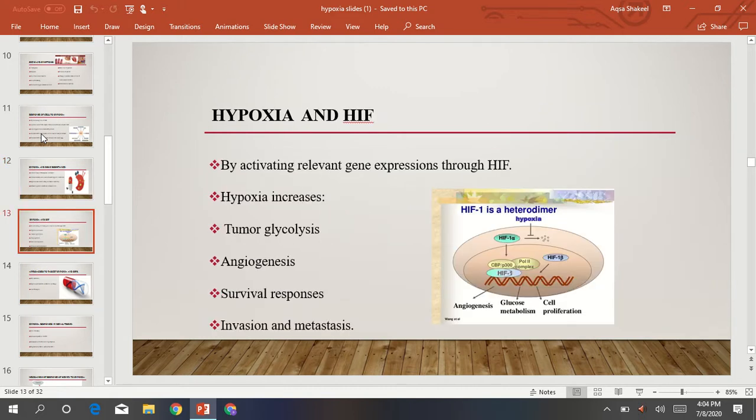Next is hypoxia and hypoxia inducible factors. By activating relevant gene expression through hypoxia inducible factors, hypoxia can increase tumor glycolysis. Angiogenesis: what is angiogenesis? It is a physiological process through which new blood vessels form from pre-existing vessels. Survival response: it is basically the fight or flight response. And invasion and metastasis. Invasion refers to the direct extension and penetration by cancer cells into neighboring tissues.